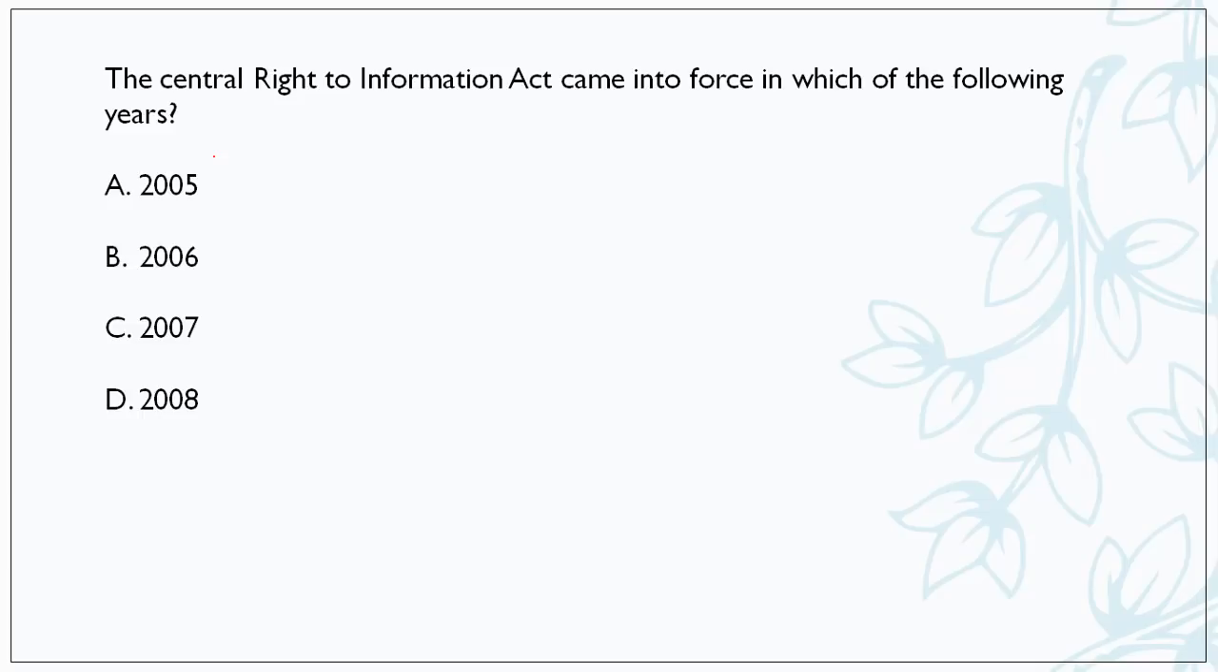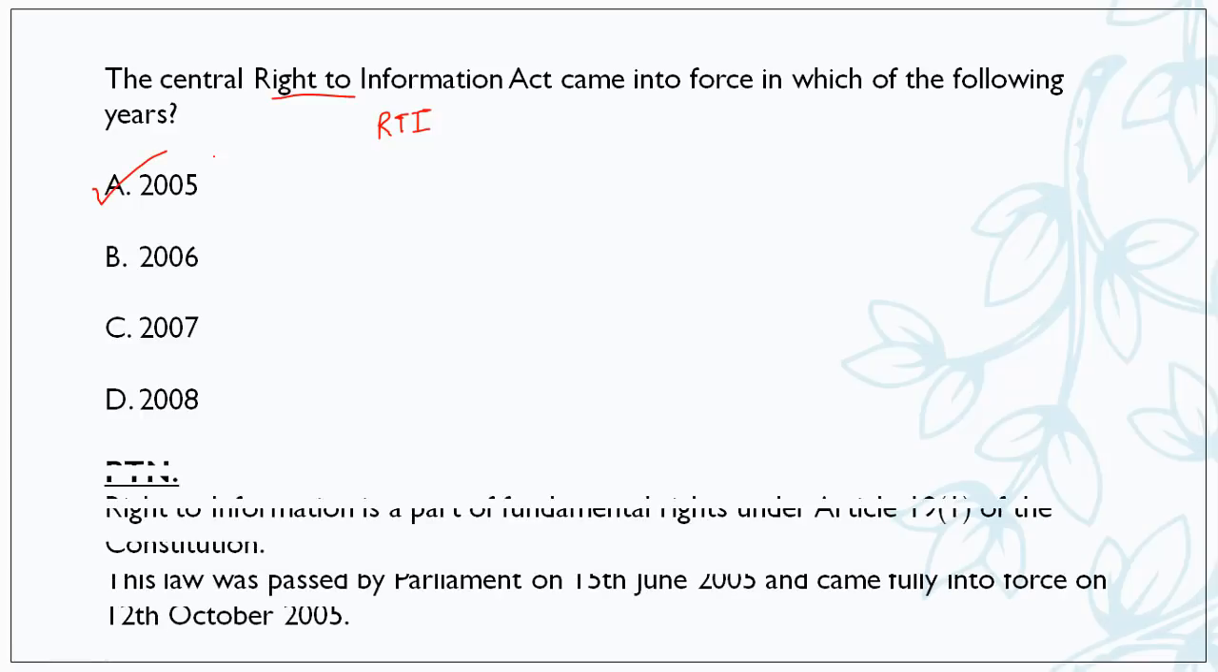Moving forward, the Central Right to Information Act came into force in which of the following years? So friends, the Right to Information RTI Act, it was enforced in which year? It was enforced in the year 2005. Let's see the PTN. RTI is a part of fundamental rights under Article 19(1) of the Constitution, and this law was passed by Parliament on 15th June 2005 and came fully into force on 12th October 2005. So you can remember the year only, you don't need to remember the whole date.